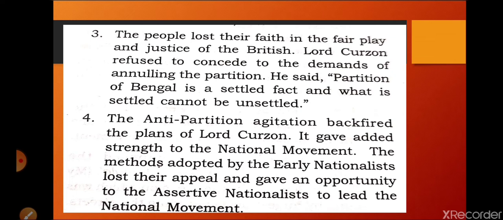mass movement was very successful. Lal Bal Pal were the very prominent leaders who were able to take the crowd, or the masses, into that movement. Just like a magnet, they attracted the masses, and this movement became very aggressive all over India. The second thing I want to tell you is that Swadeshi and boycott were the popular call of Lal Bal Pal, and people started to boycott and to use Swadeshi,